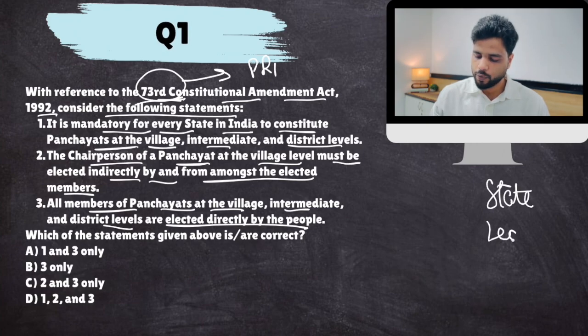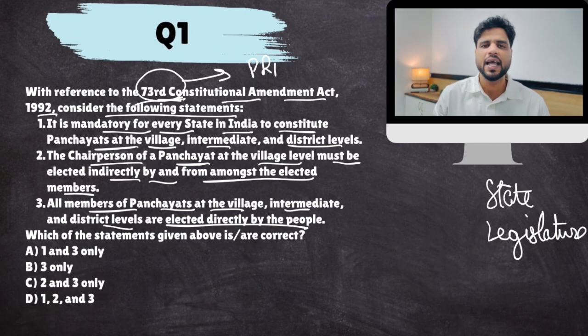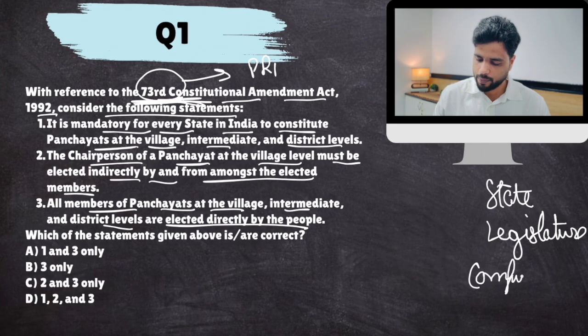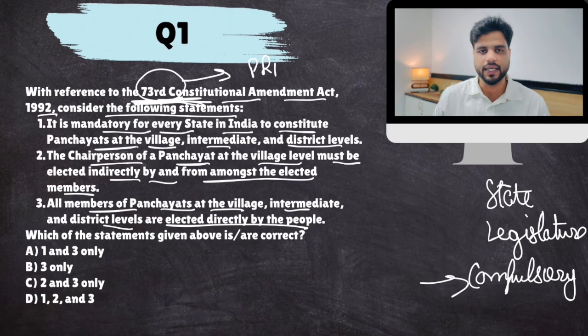So certain provisions are compulsory for all states, and some things with respect to constitution of panchayats have been left open to state legislatures as per this constitutional amendment. States will decide on their own what they want to do about it. That is why under 73rd Constitutional Amendment Act, there are certain compulsory mandatory provisions and certain voluntary provisions which the states will decide.